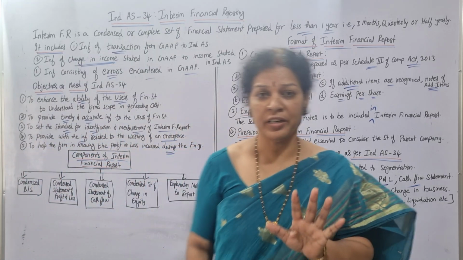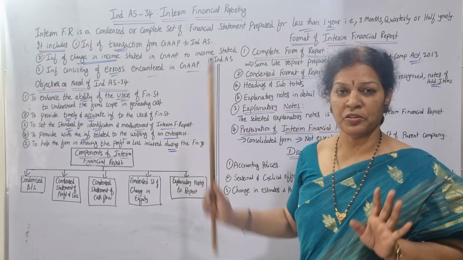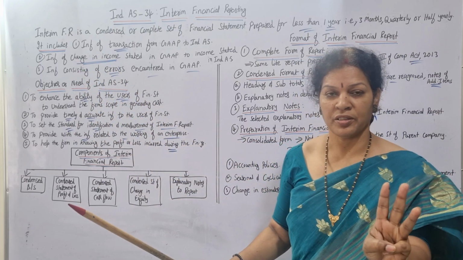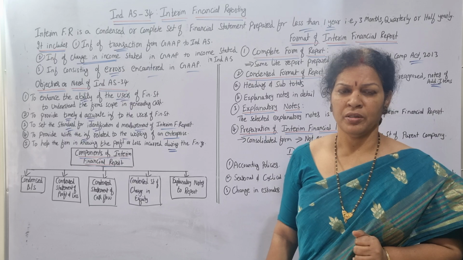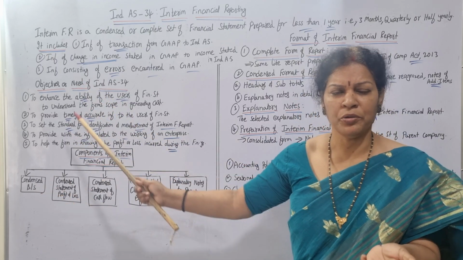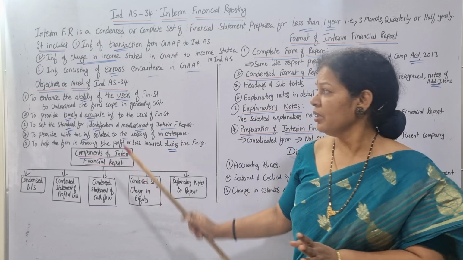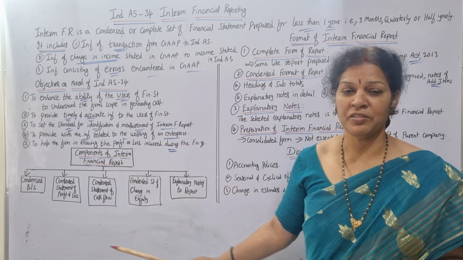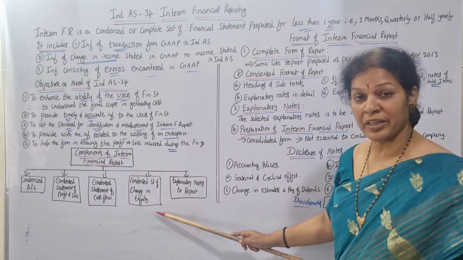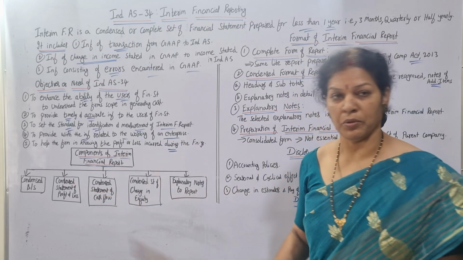See, first understand what interim financial reporting means. In one sentence we learn. Then after that, what it includes. It includes 3 points. Then after that, objectives. What are the objectives? You have 5 objectives. In general, if you think, you can also remember; no need to memorize or write the same sentence. Okay, objectives. Then components are very easy. There are 3 things, and the only thing is we are adding equity and also explanatory notes. These 3 things we know.